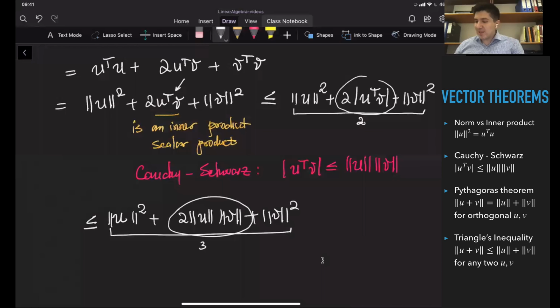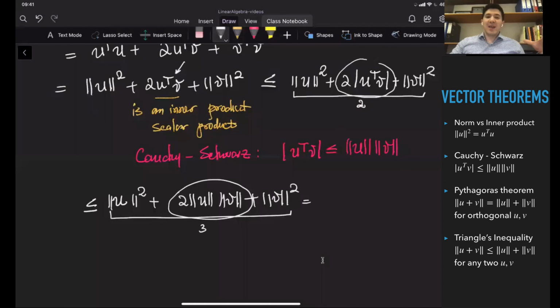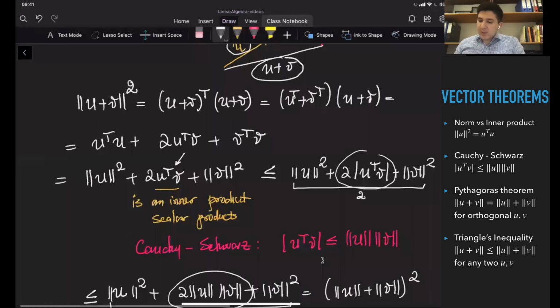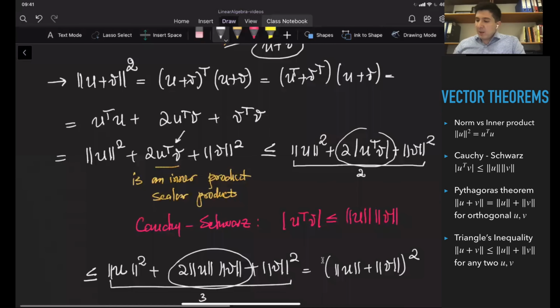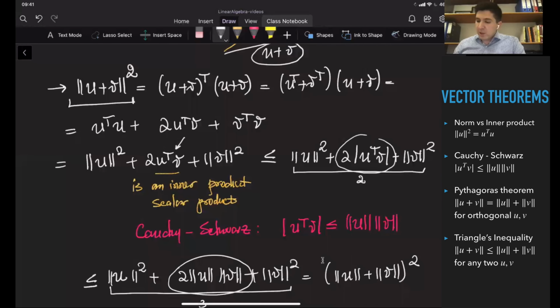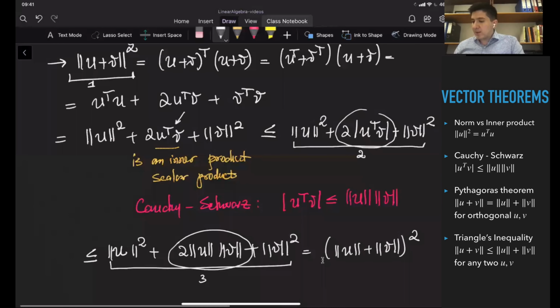At the same time, I see that 3 can be collapsed into a smaller compact form. I can write this as the norm of u plus the norm of v, squared. Do you remember what we started with? We started from this term, number 1, and it is going to be smaller than this one, let's say 4.